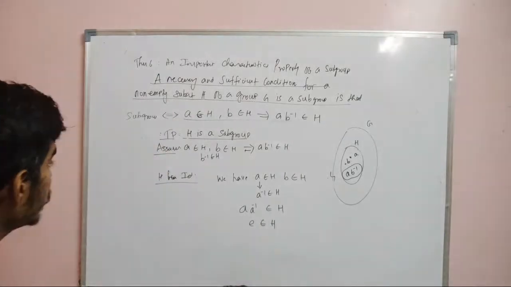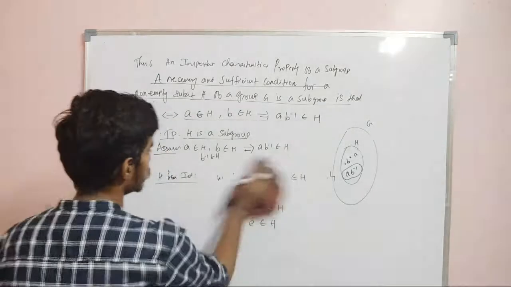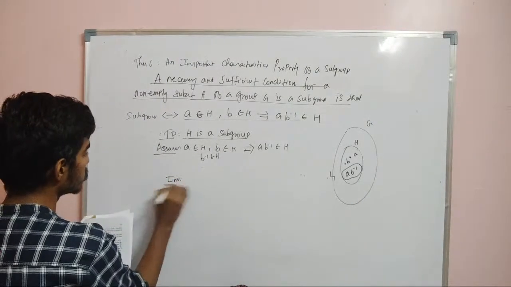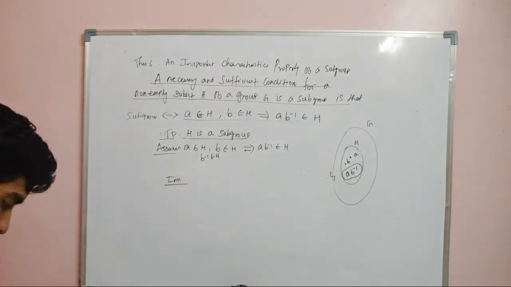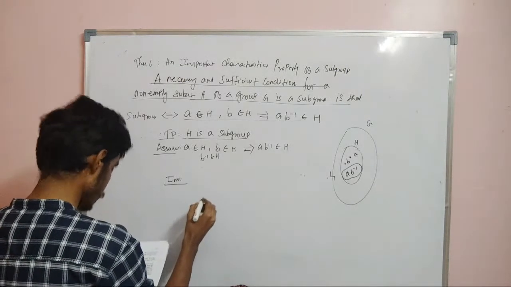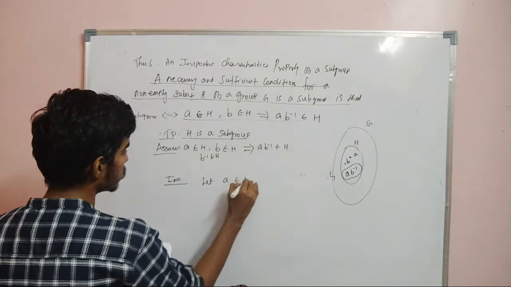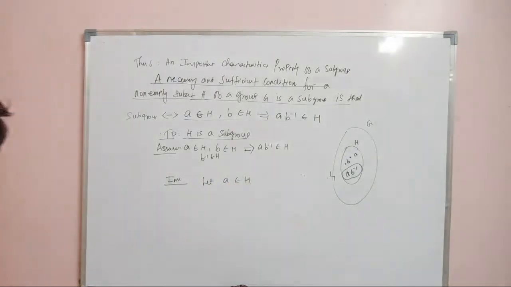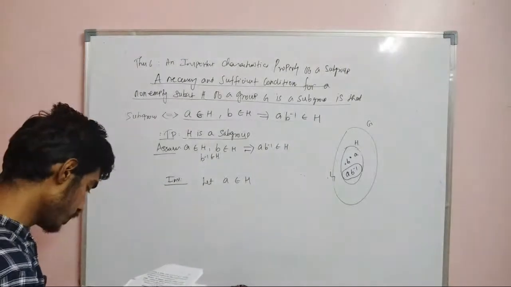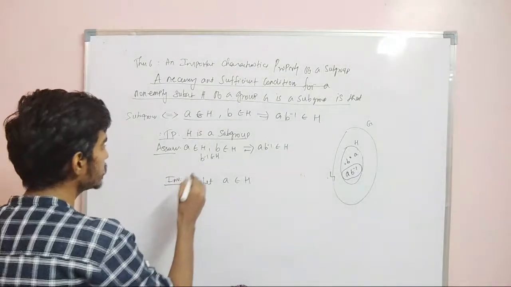Now we need to prove that it has inverse. A belongs to H, and we need to prove A inverse is also in H. What is the assumption?